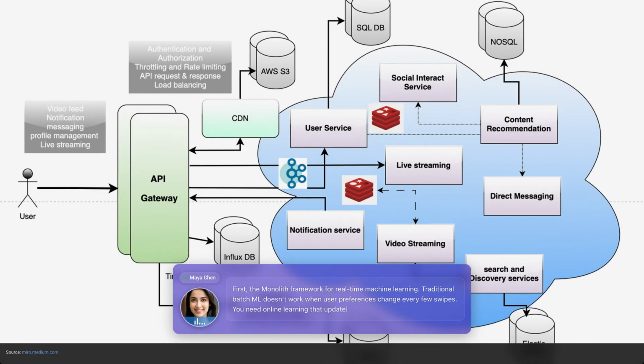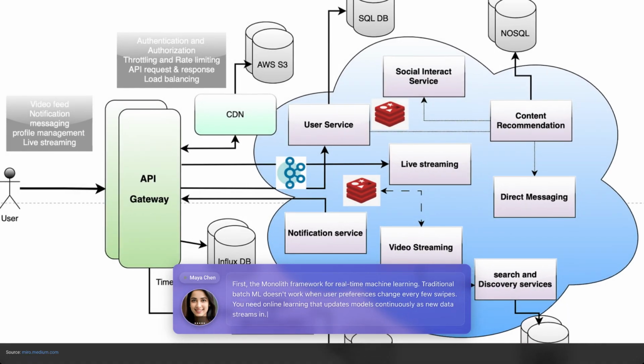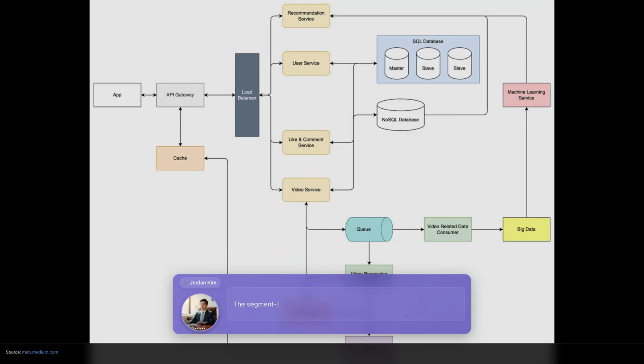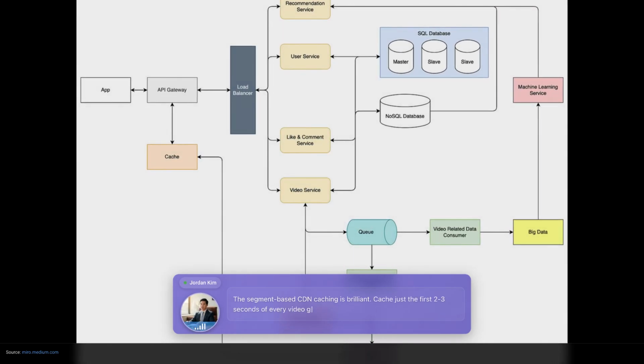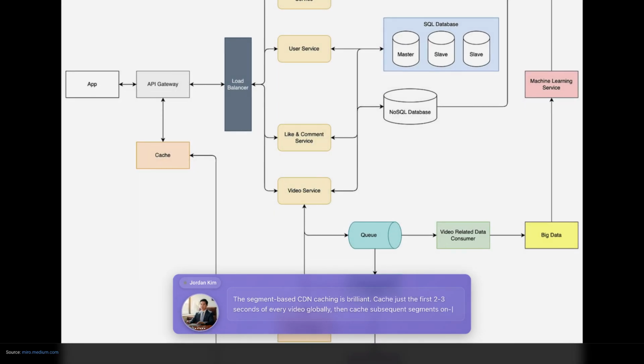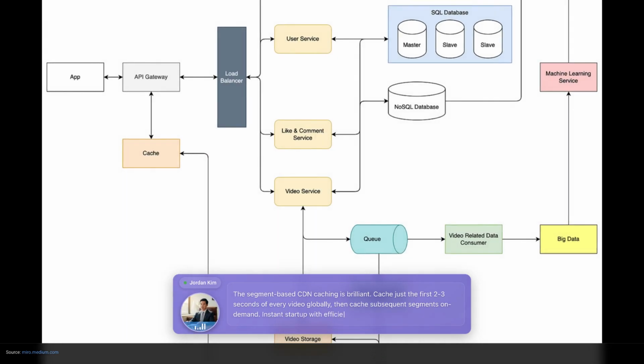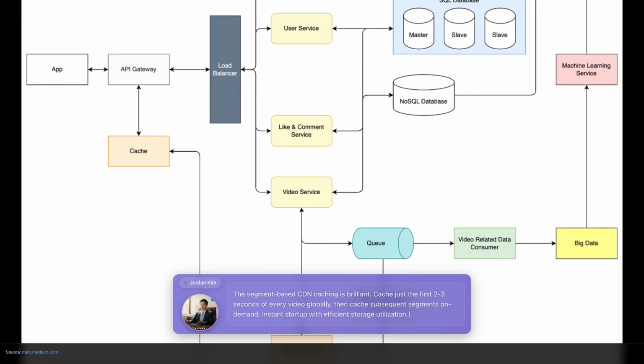You need online learning that updates models continuously as new data streams in. The segment-based CDN caching is brilliant. Cache just the first 2 to 3 seconds of every video globally, then cache subsequent segments on demand. Instant startup with efficient storage utilization.